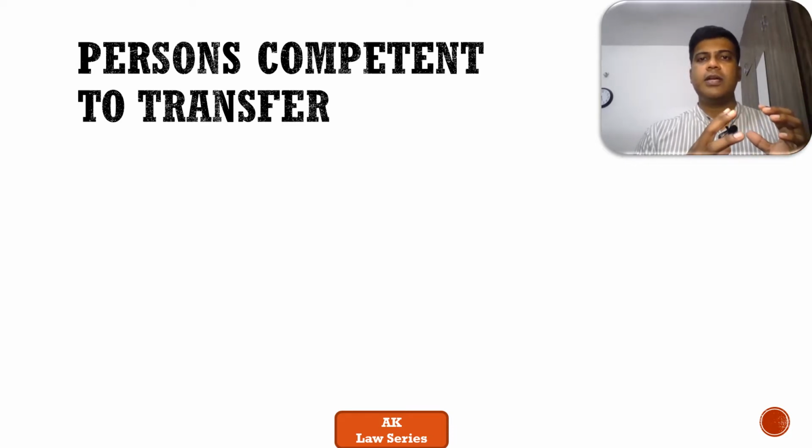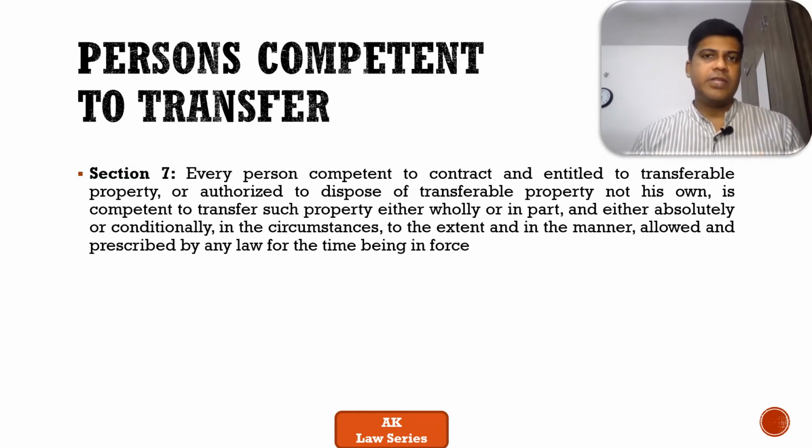Now the entire TPA revolves around transfer of immovable property between living persons, inter vivos, right? So now who are those living persons who can do the transfer? Section 7 within the Act talks about the persons who are competent to do the transfer. If I have to explain the entire definition in one simple line, any person who is competent to contract can do the transfer.